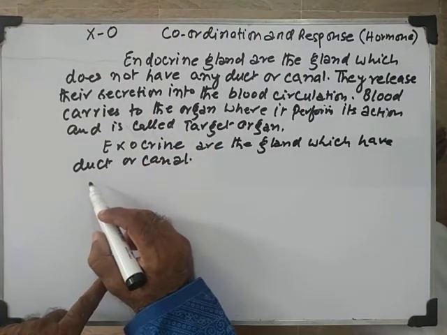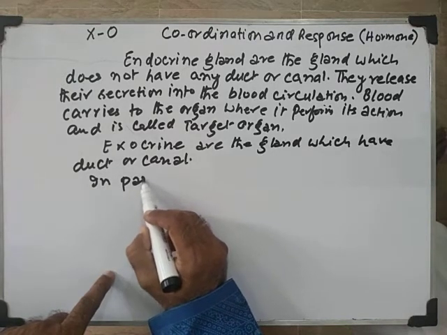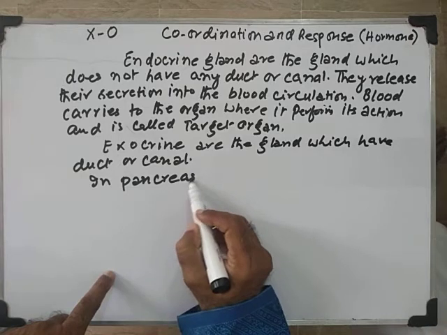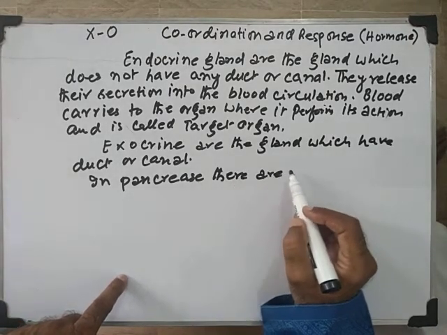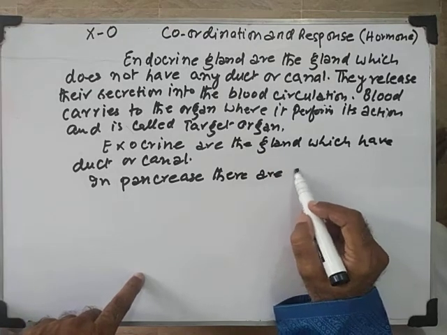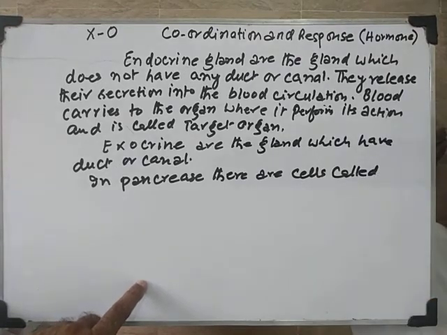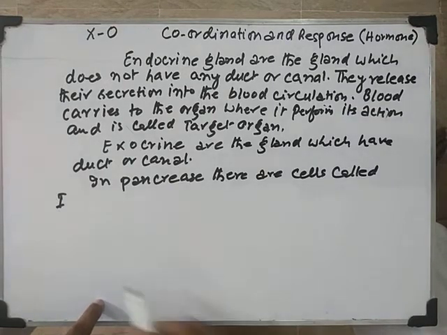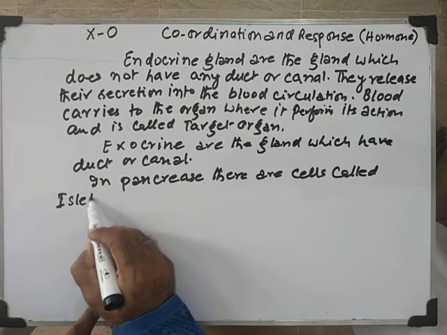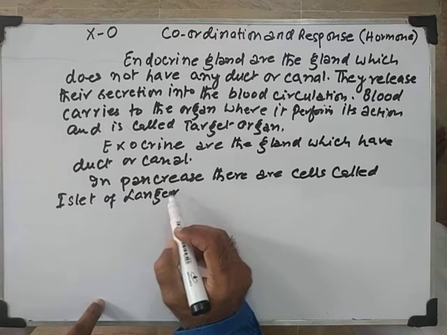How is it an endocrine gland? You see, in pancreas there are cells called islet of Langerhans.